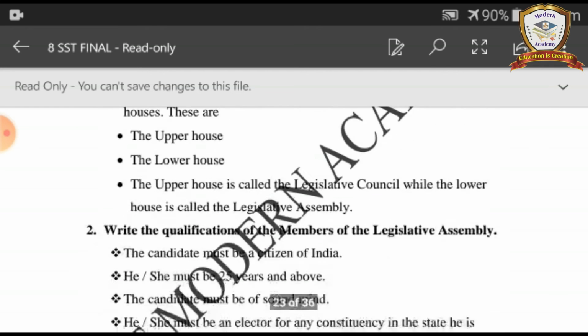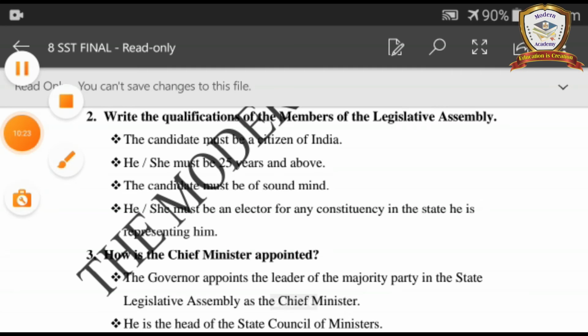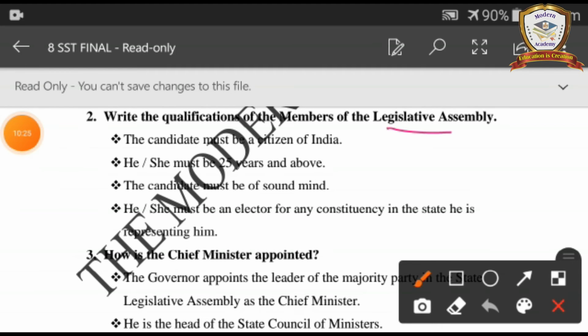Second question, write the qualification of the members of the Legislative Assembly. First point, the candidate must be a citizen of India. He or she must be 25 years and above. The candidate must be of sound mind. He or she must be elected from a constituency in the state he is representing.